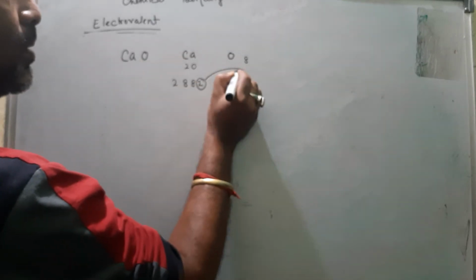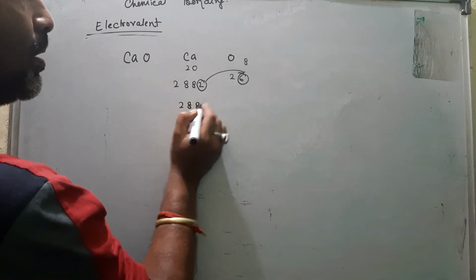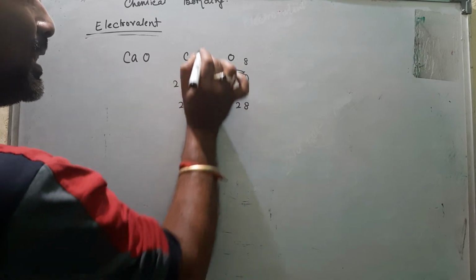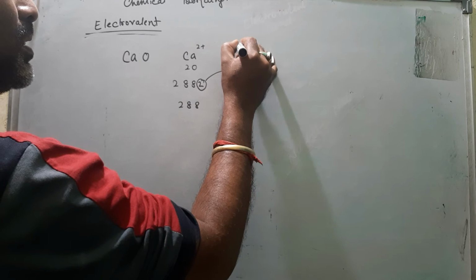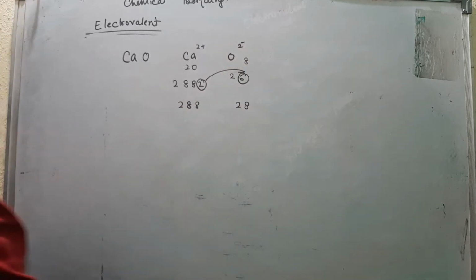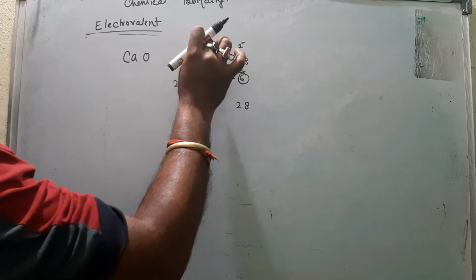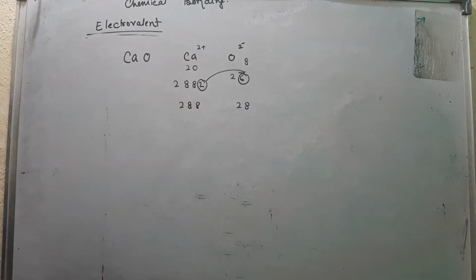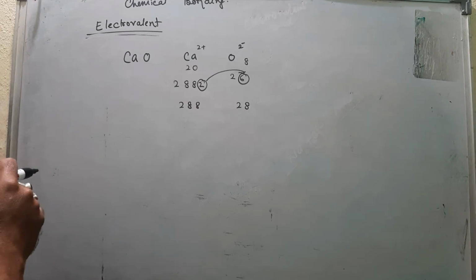These two electrons transfer, calcium becomes 2, 8, 8, and oxygen becomes 2, 8. So here 2 electrons are released, that is 2 positive charge, and 2 electrons are gained, that is 2 negative charge. Again there is 2 positive and 2 negative opposite charge, so an electrostatic force of attraction forms. They combine, they have a bonding with opposite charge.